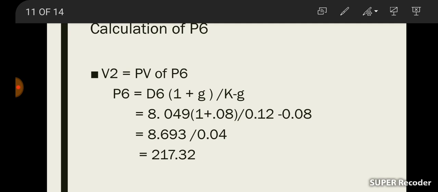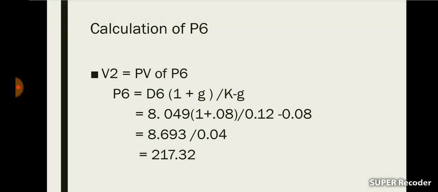K is 12%, so 0.12 minus the growth rate of 8%, so 0.08. Then we will get 8.693 divided by 0.04, that's equal to 217.32, which is P6.